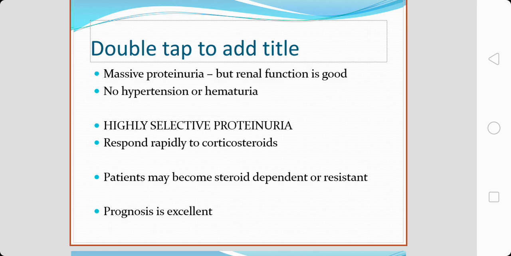The proteinuria is of the highly selective type, so the major protein lost here is albumin, and they have an excellent response to corticosteroids. The downside to corticosteroid usage in minimal change nephrotic syndrome is that patients may become steroid dependent or resistant, but overall the prognosis is excellent.